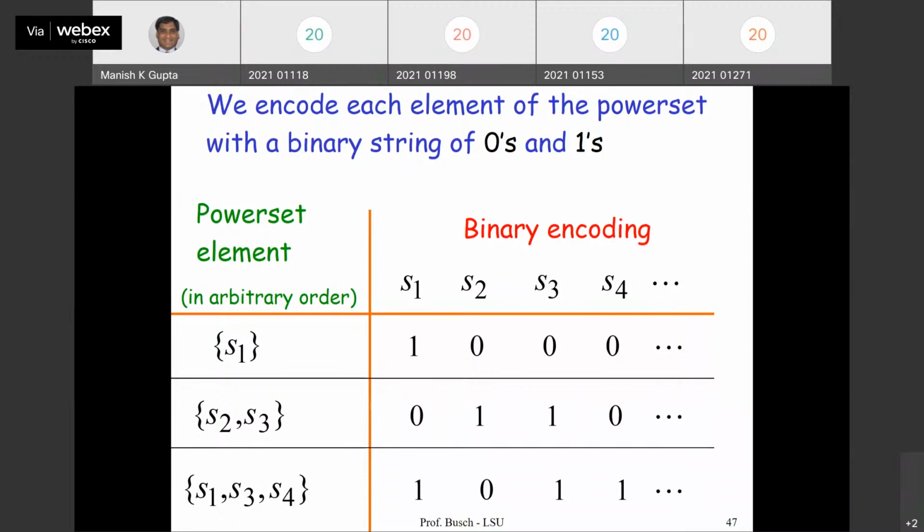If set S has elements S1, S2, S3, S4, and so on, in fact this is infinite, so it will keep on going. Now, for the first element, if you take S1, it is 1, 0, 0, 0, 0. S1 is there, but the rest are not there, right? Similarly for S2, S3, that position is 1, the rest are 0. If the subset has S1, S3, S4, this is its binary encoding, right? So basically, each element of the power set can be mapped into a binary string. Okay, correct? So this is something very simple.